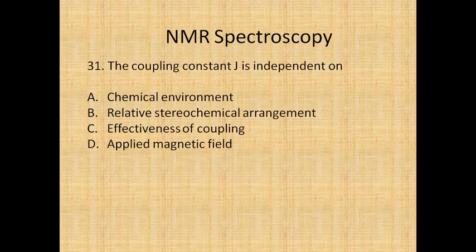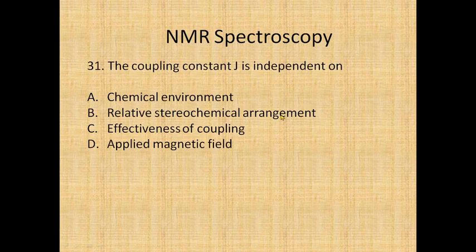The coupling constant J is independent of: option A, chemical environment; option B, relative stereochemical arrangement; option C, effectiveness of coupling; or option D, applied magnetic field. The coupling constant definitely depends on the chemical environment, because if the chemical environment changes, the coupling changes.